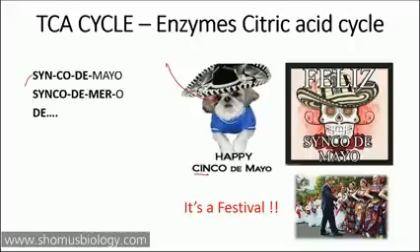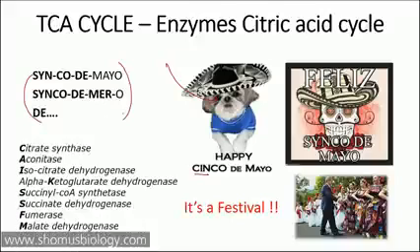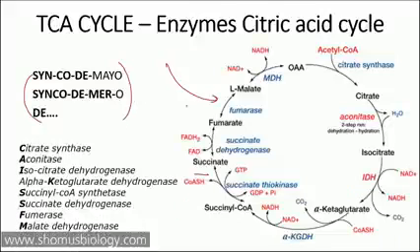But why? All these things may be meaningless to you right now. But remember one thing. If you look at all the enzymes involved in the TCA cycle, SYN means synthase and synthetase enzymes, while DE means dehydrogenase enzymes. So start with the first enzyme, citrate synthase. How exactly will you know what kind of enzyme it is? We are not talking about the first letter of that enzyme, we are talking about the enzyme's activity. So citrate is being produced, so the synthase enzyme will be involved: citrate synthase.